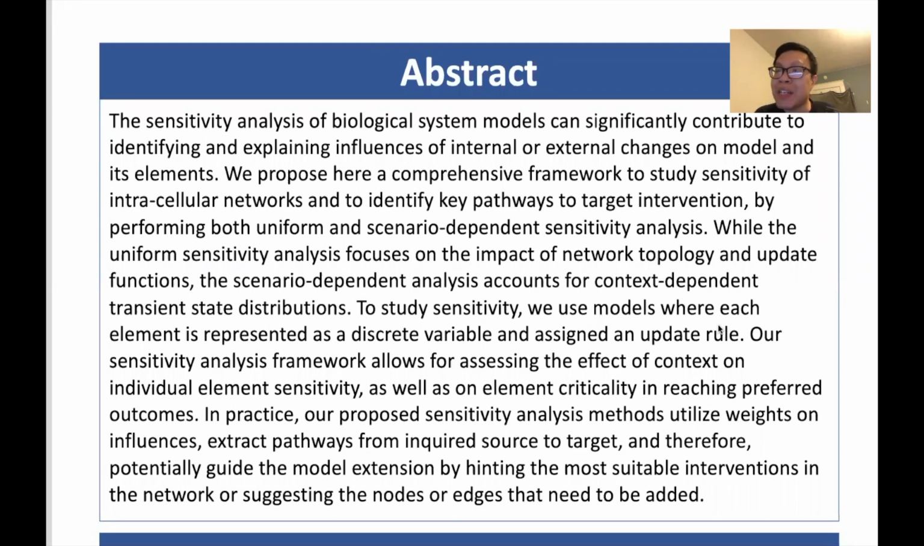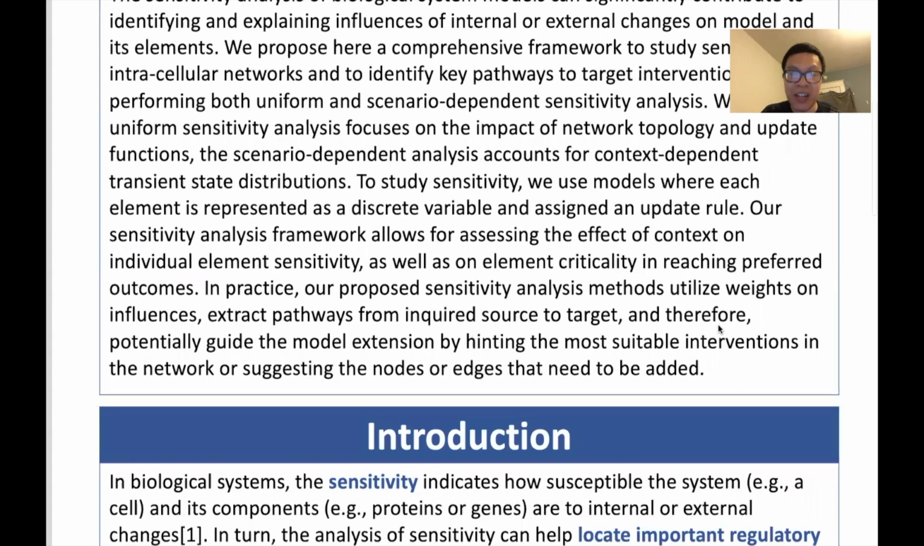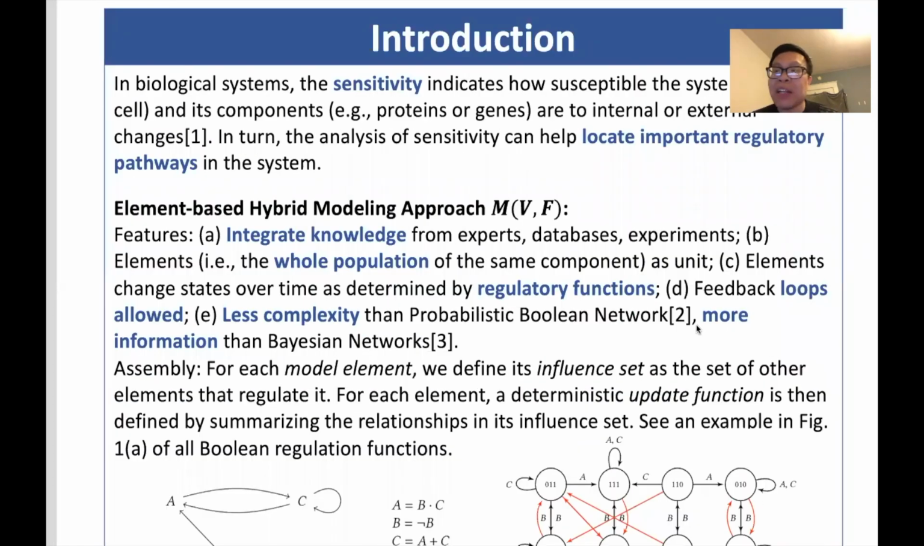I'm here to present my work, Intervention Pathway Discovery in Complex System Scenario-Dependent Sensitivity Analysis. It has been proved that sensitivity analysis can help identify and explain the influence of external and internal changes on the model and its components. So we here propose a comprehensive framework to study the sensitivity of the biological network and how to identify key pathways to target interventions.